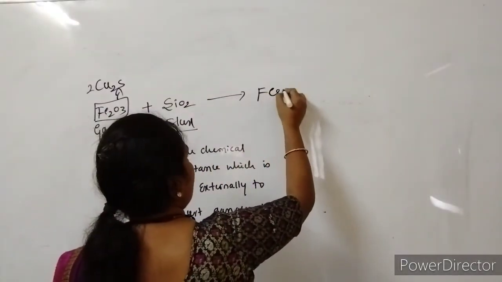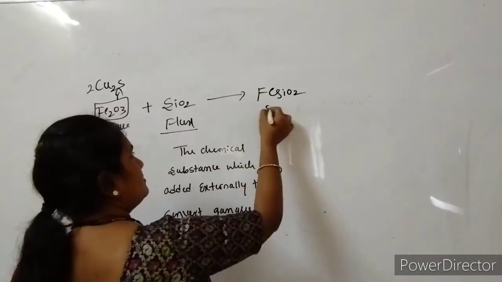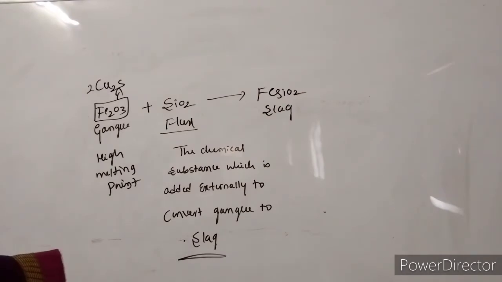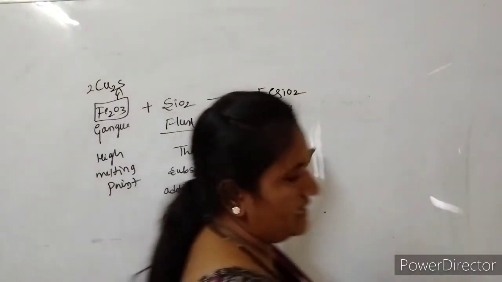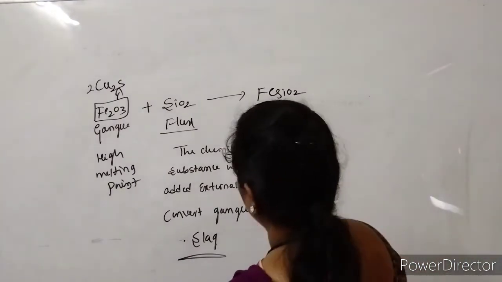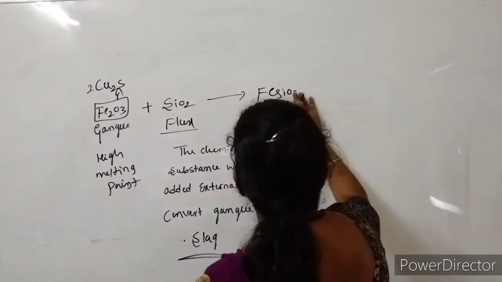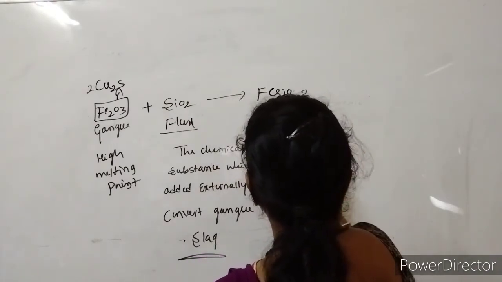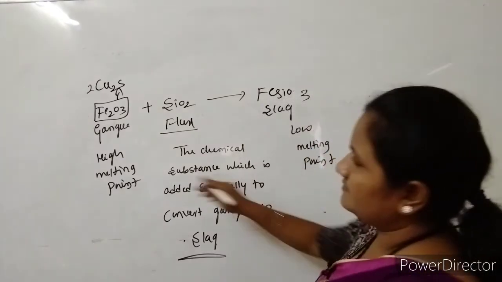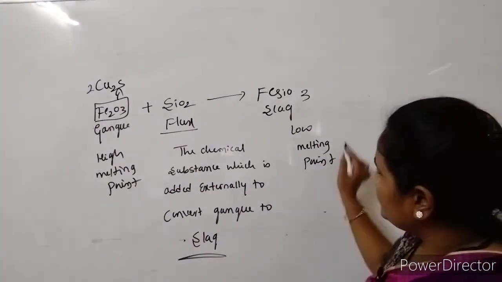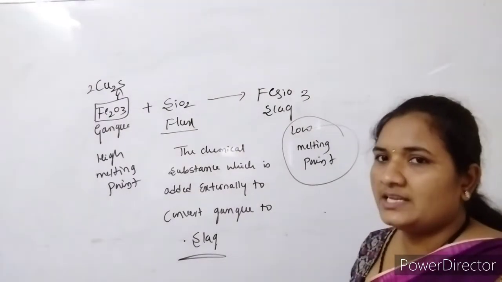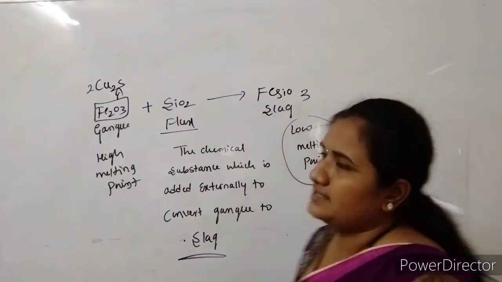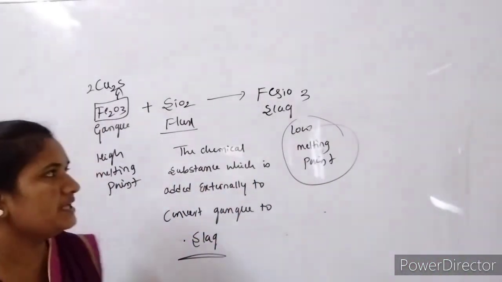It forms ferric silicate, FeSiO3, which is called the slag, and along with that sulfur dioxide is also removed. This slag material has a low melting point compared to the gangue material. Because of the low melting point, it is very easy to remove by maintaining a low temperature. So we can remove this FeSiO3, which is nothing but impurity.